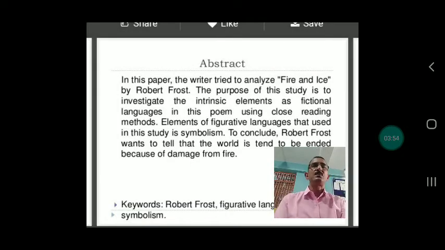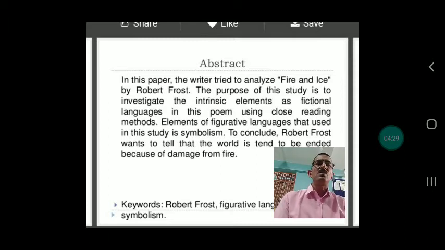Here in this very poem, what is the abstract idea that the poet likes to analyze, that is fire and ice. The purpose of this study is to investigate the intrinsic elements as figurative languages in this poem. Using close reading methods, elements of figurative languages that used in this study is symbolism.